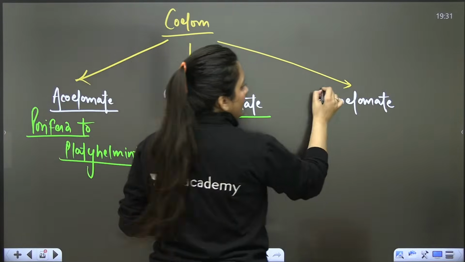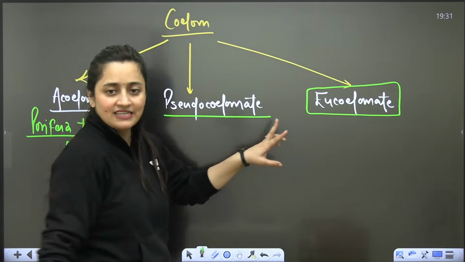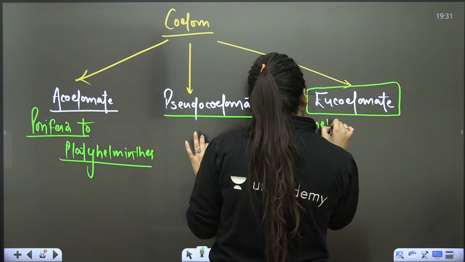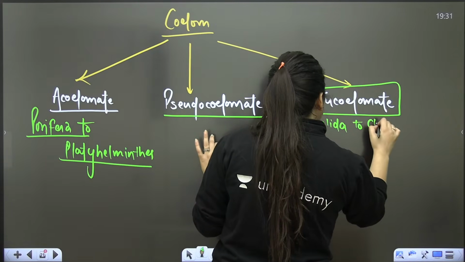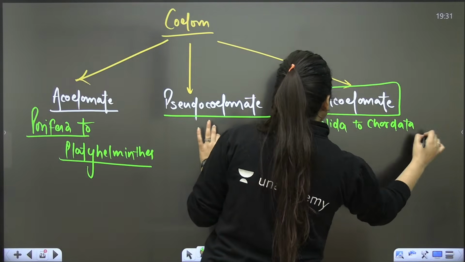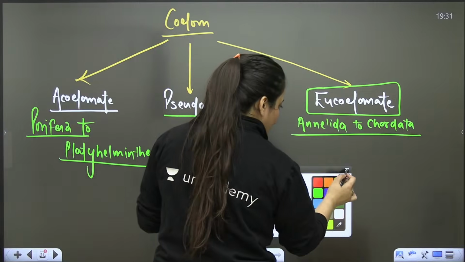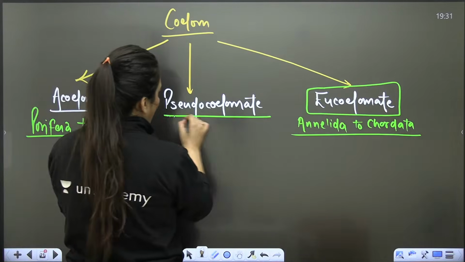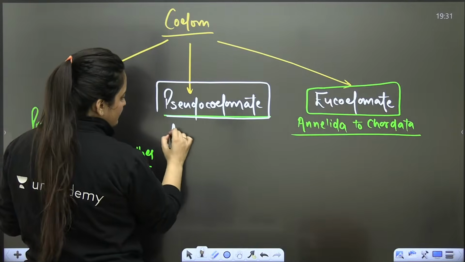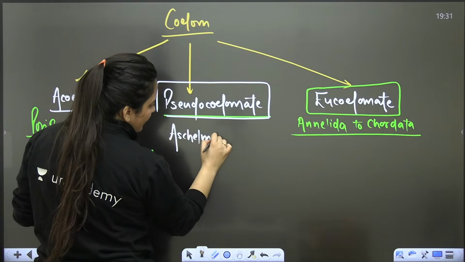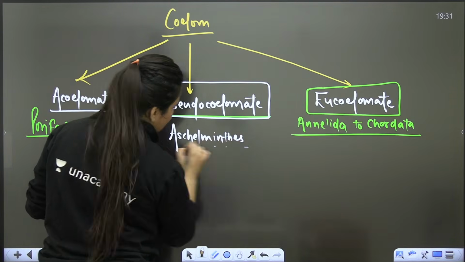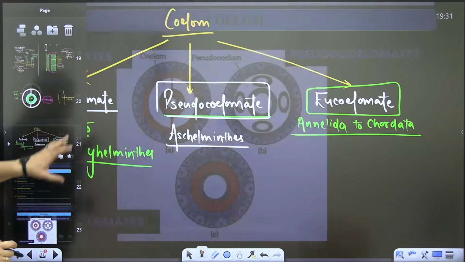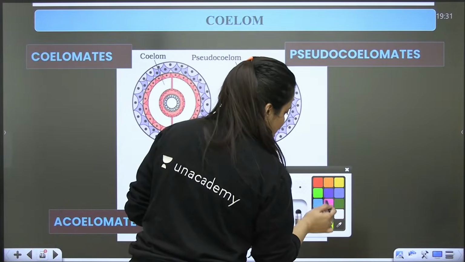Now when you talk about the coelomates, I explained the coelomates as well. From phylum Annelida to Chordata, all the organisms are true coelomates. Here we will further study schizocoelomate and enterocoelomate, but now let me explain pseudocoelom. When you talk about pseudocoelom, we discuss the Aschelminthes. So just have a look here.